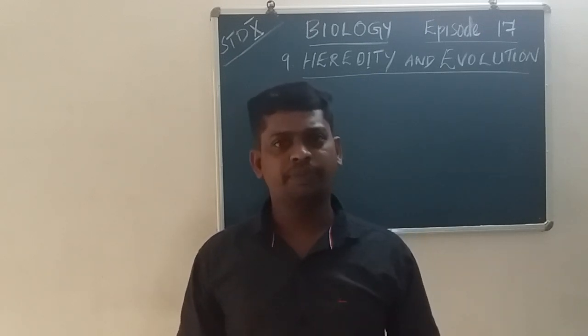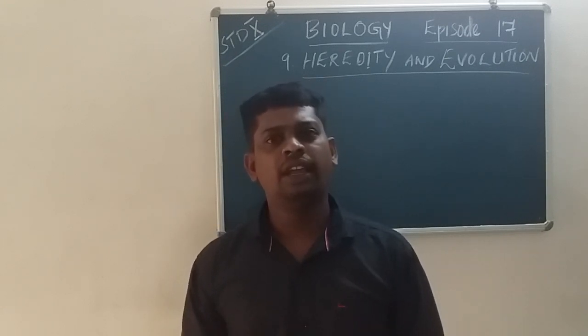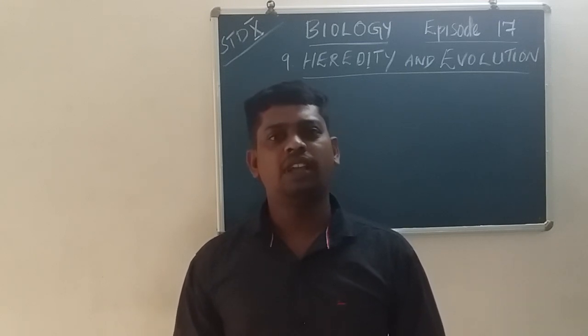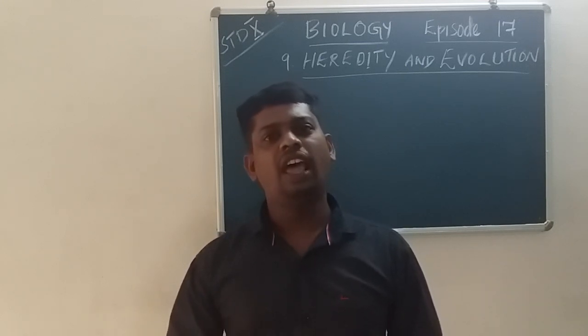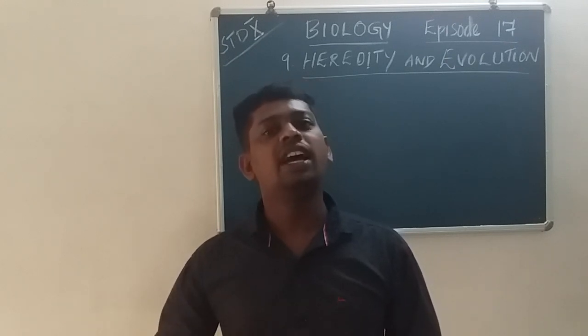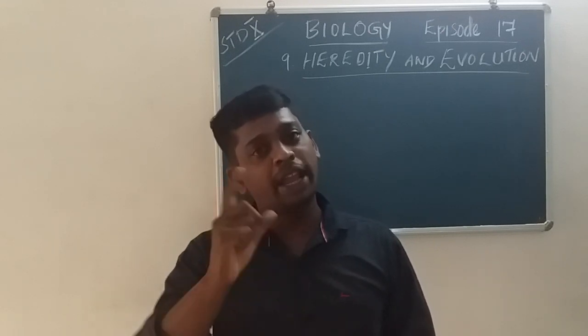Mendel used the artificial hybridization method and put forward some laws: law of inheritance, law of dominance, law of segregation, law of independent assortment. These are the laws prepared by Mendel.